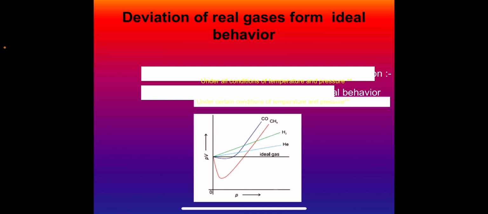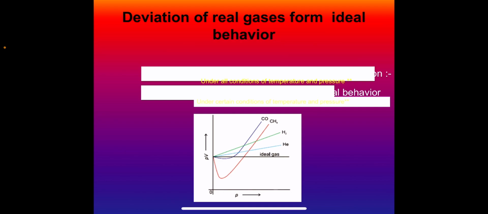For real gases, it is either greater than 1 or less than 1. We have studied that real gases show nearly ideal behavior only at low pressures and moderately high temperatures. In order to explain the deviation from ideality, van der Waals pointed out two faulty assumptions.